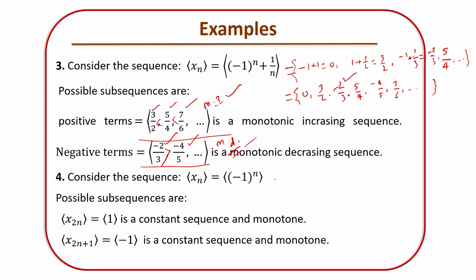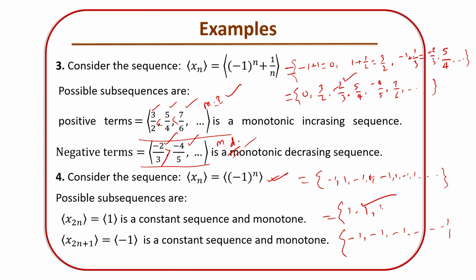Consider the sequence (-1)^n. This is an alternating type of sequence: -1, 1, -1, 1, 1, 1 and so on. Look at the even index terms. All the even index terms are a constant term, and that constant is 1. Similarly, all the odd index terms are -1, -1, -1, -1 and so on. This is also a constant.